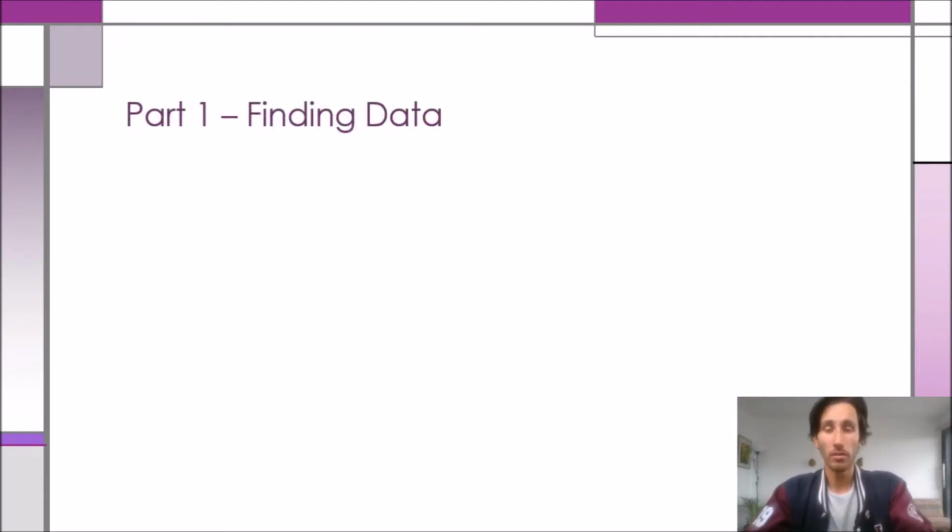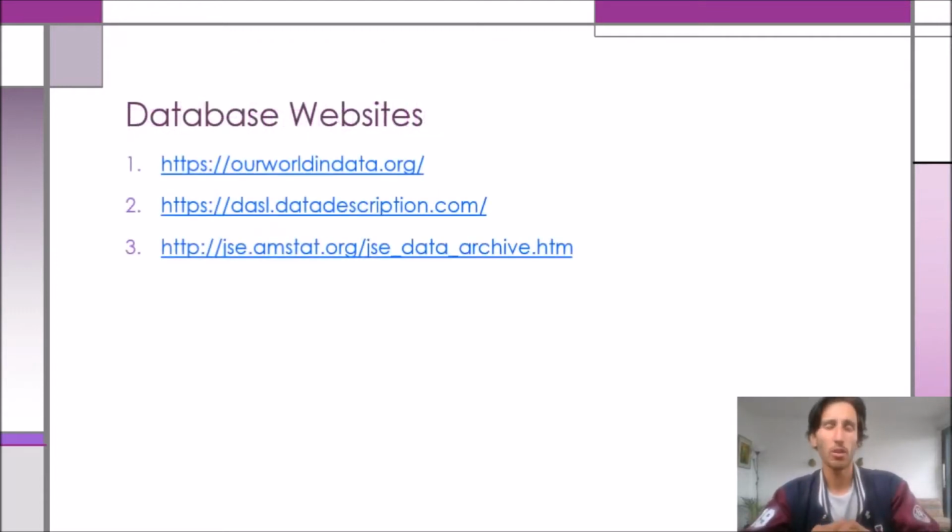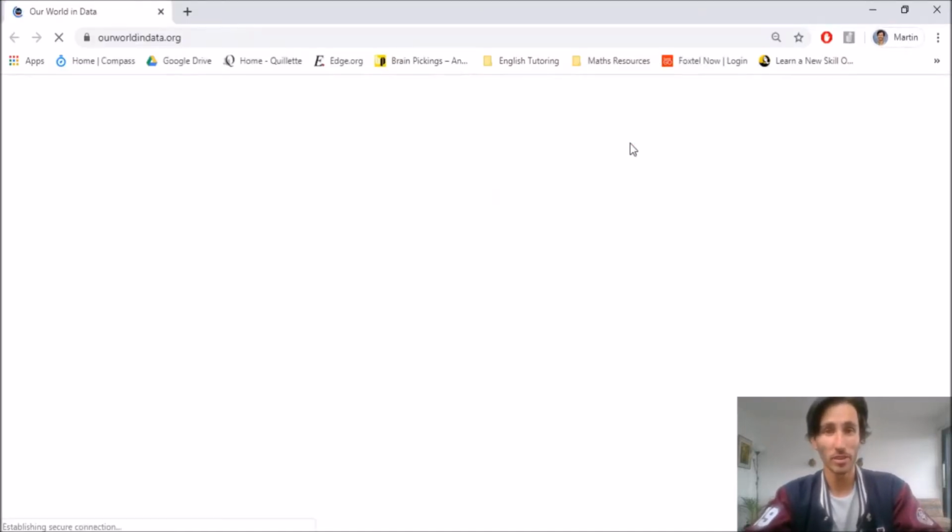So for part 1, which is finding data, here are a few websites that I would suggest. Obviously, this is not exhaustive. A quick Google search will find millions of different websites with different data sets. Though I just wanted to have a quick look through these 3, just to show you what different formats the different data can have. If we click this link, Our World in Data is an awesome website actually, it's really cool.